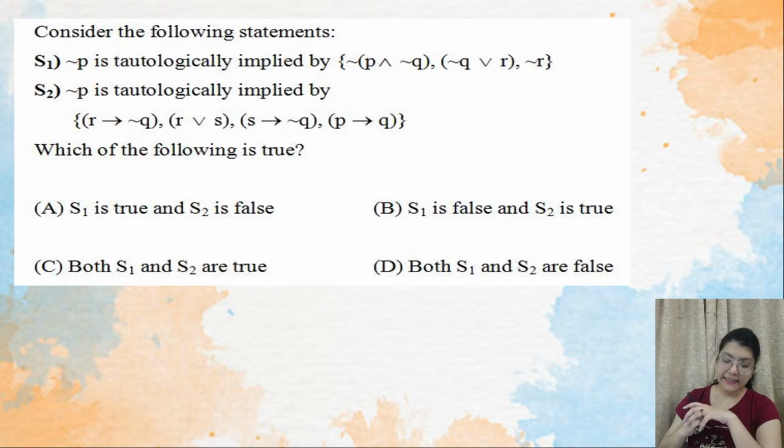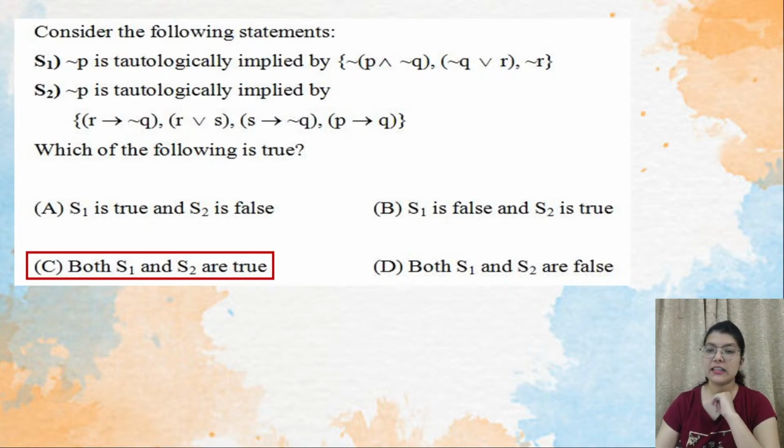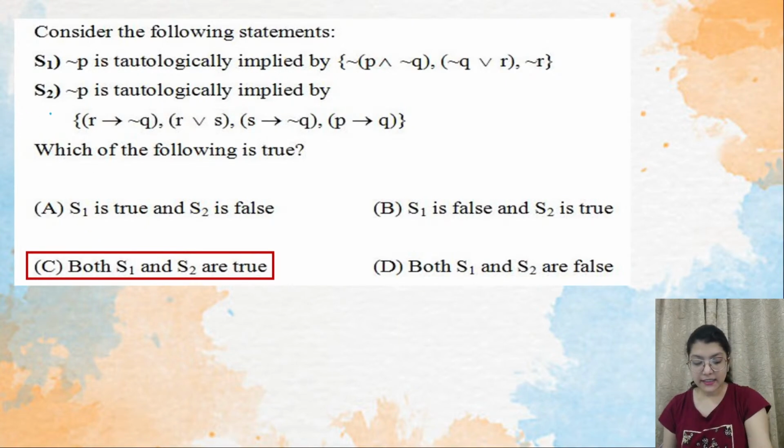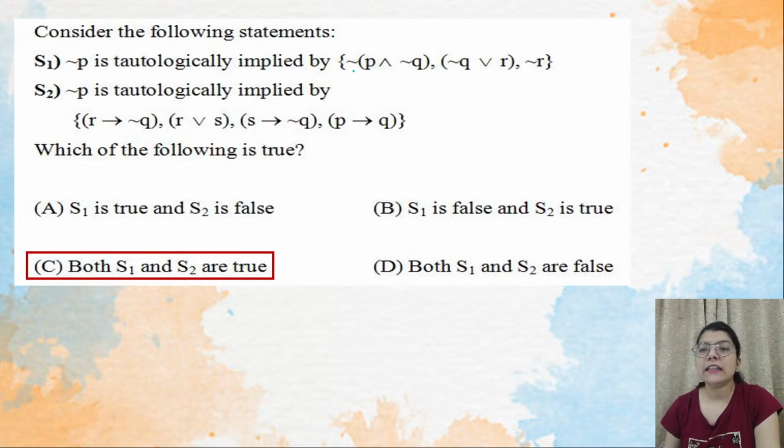Okay, let's see. The correct answer is option number C. Both S1 and S2 are true. Now, how? See, try to understand this statement. They are saying that negation P is tautologically implied by.